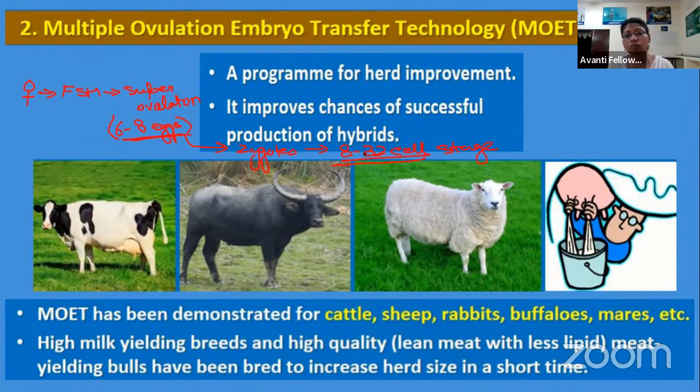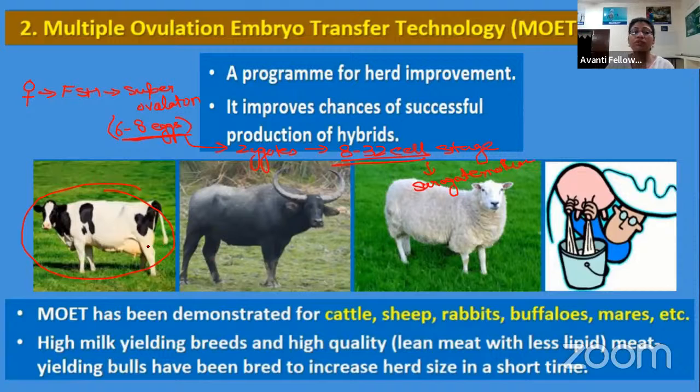When these zygotes are removed non-surgically, that means by hand, they are introduced into the surrogate mothers, right? Now, the first female which we used to produce the eggs, from that female we have removed all the embryos and introduced them into the surrogate mother, right?